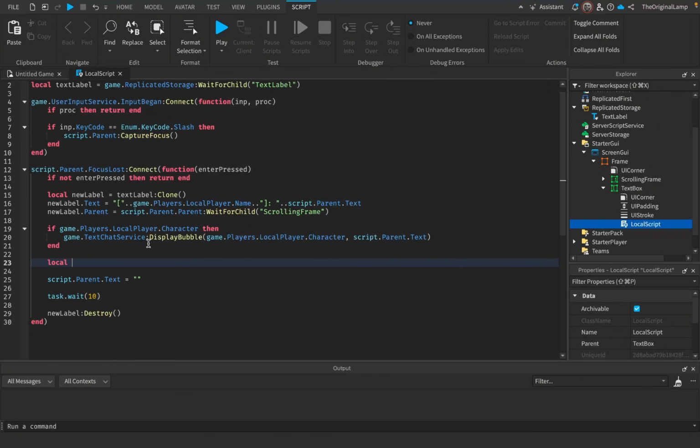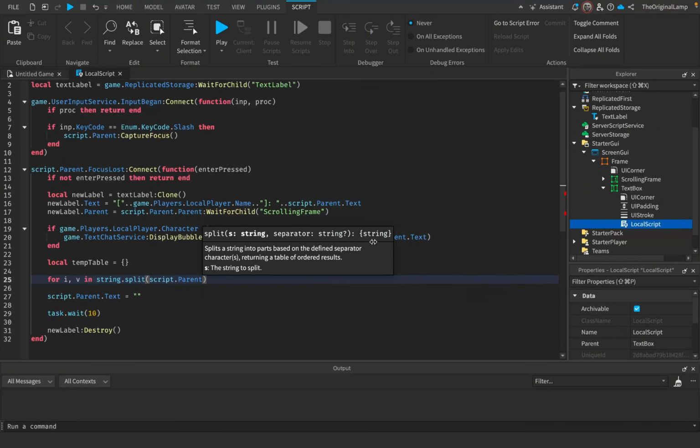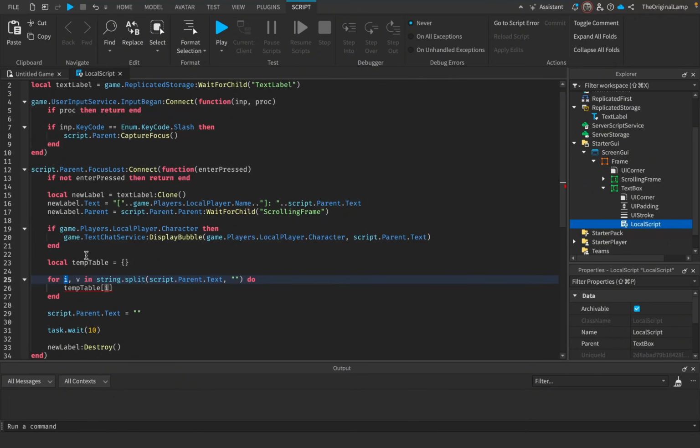What I'll do is I'm going to make a table, right? I'll call this temp table, like so. This will just be an empty table. Then I'm going to loop through the script.parent.text. So I'm going to say for i, v in string.split, which is script.parent.text, and then the separator is just going to be empty space. What this will do is return a table of every single character in the string. Then I'm going to say temp table, square brackets i. So i is basically the number of times that we're looping, the order that we're looping through. If we're looping through the first character, i is going to be 1. If we're looping through the second character, i is going to be 2, and so on.